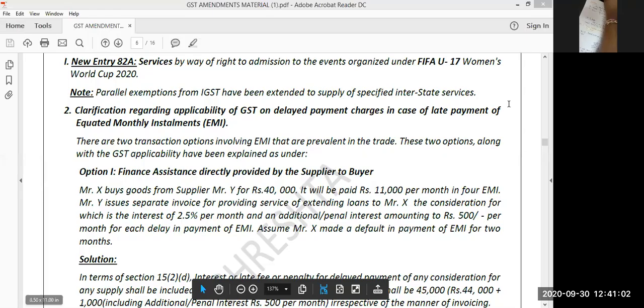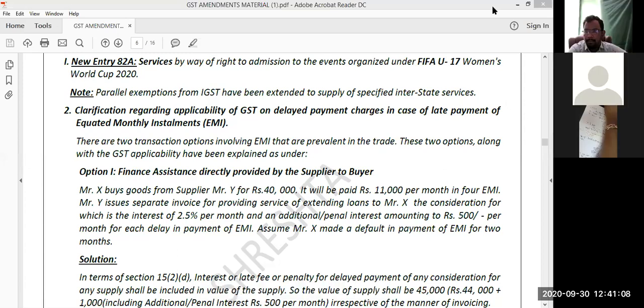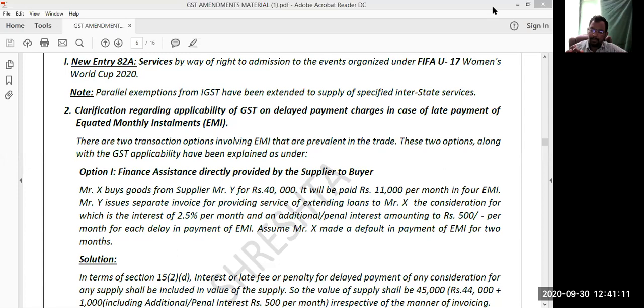Clear? Next. So let me share the material. You can see it here.